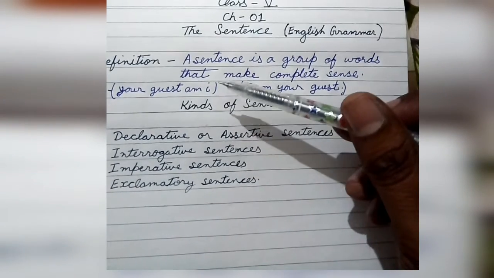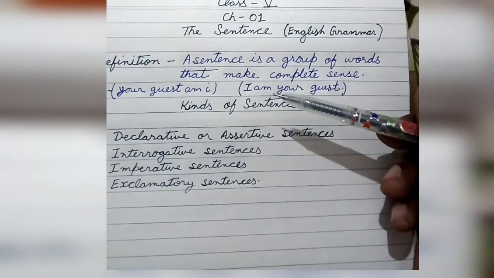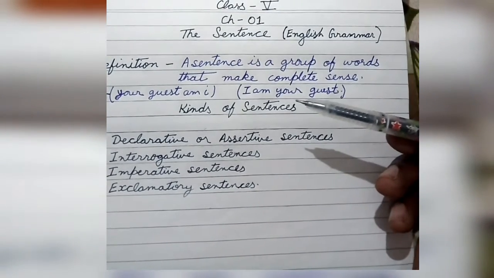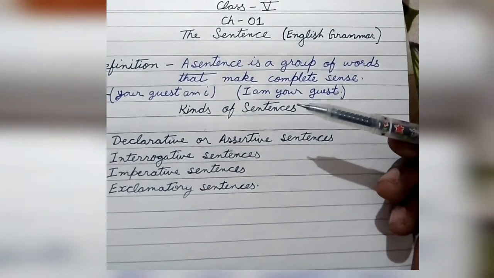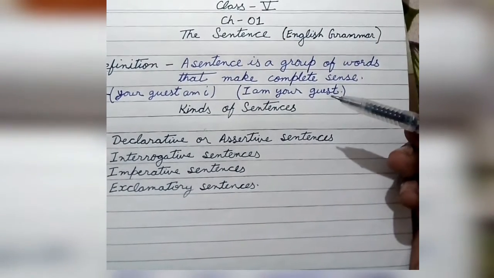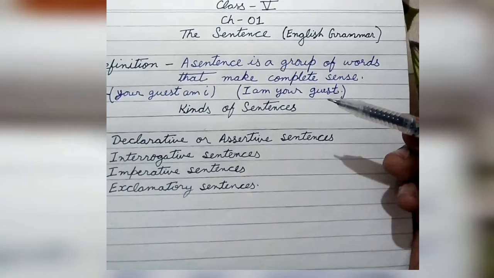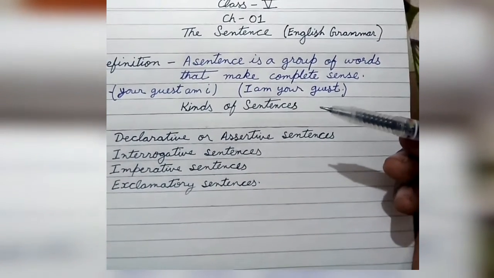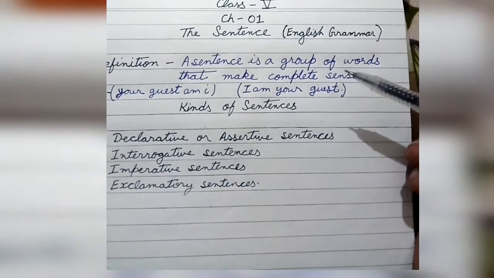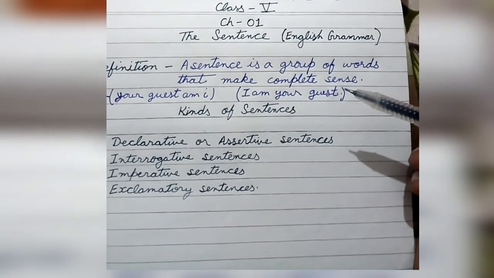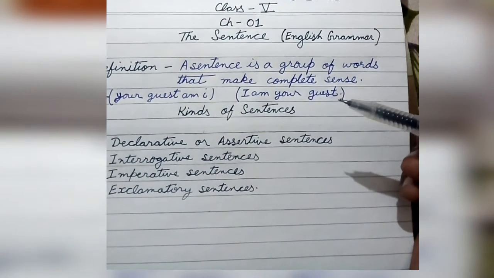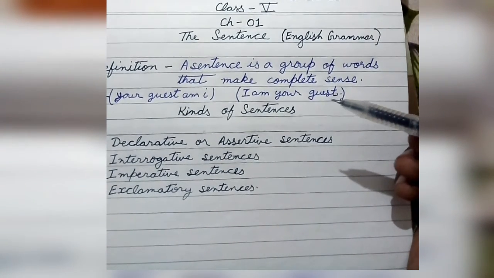If I write these jumbled words in a proper way, does it mean something now? Yes, I believe it does. "I am your guest." That means it is saying something about himself as a guest. So a sentence is a group of words that makes complete sense. If a group of words is not making any sense, it should not be a sentence.